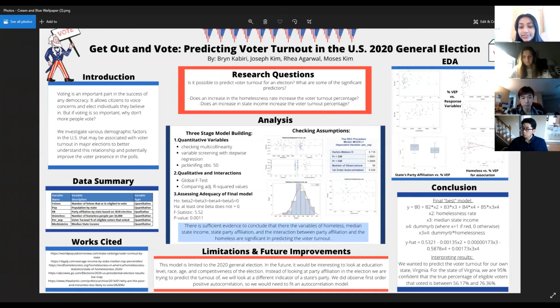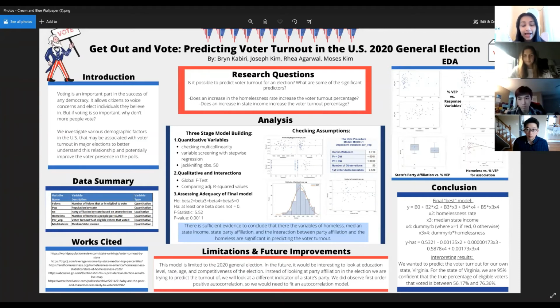So looking at the conclusion, we determined that our final and best model would include the homelessness rate, the median state income, the dummy RB, which represents whether a state was red or blue, and then the interaction between our qualitative variable dummy RB and the homelessness rate. So throughout our 3-stage model building, we took out felons and population, which is why they're not included in this final model.